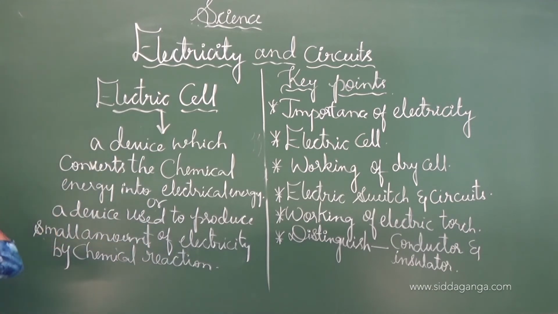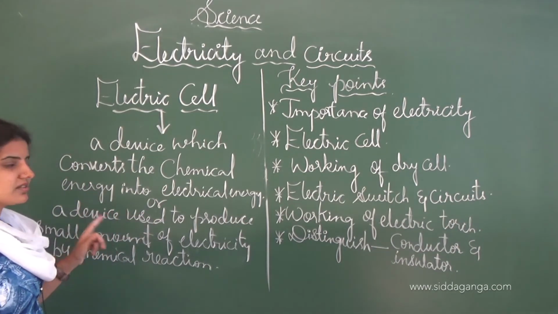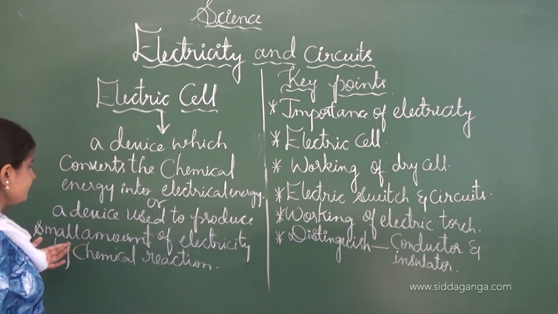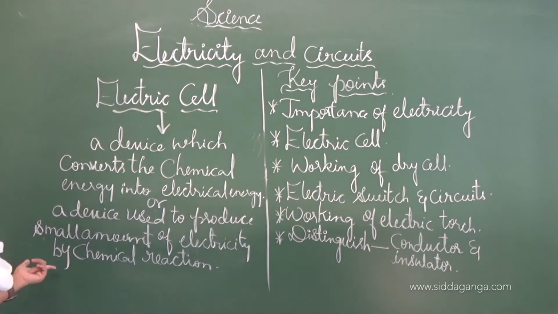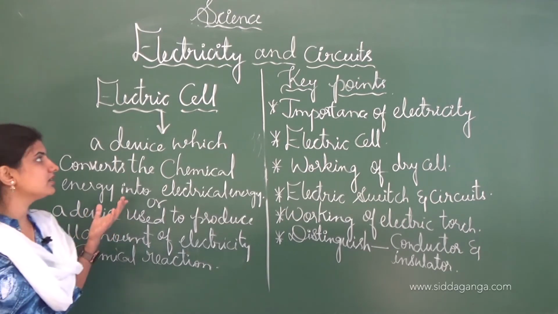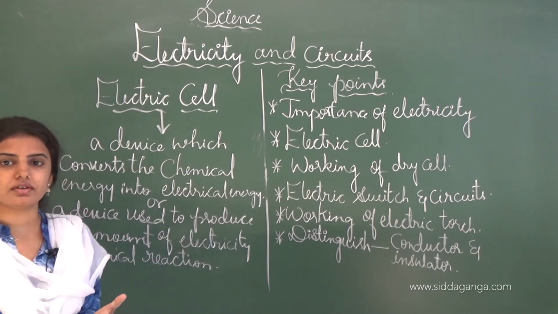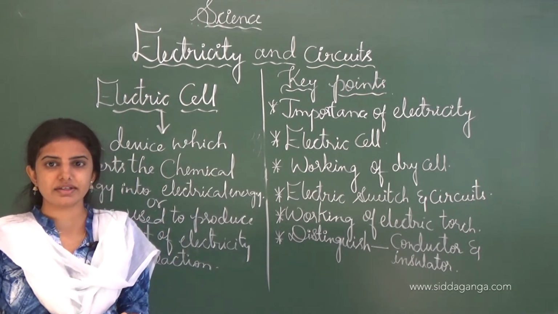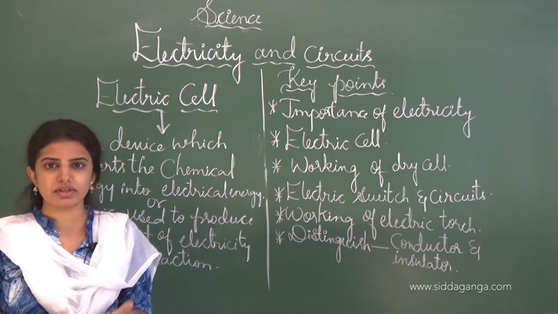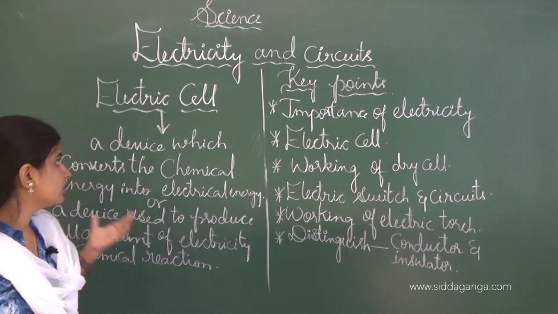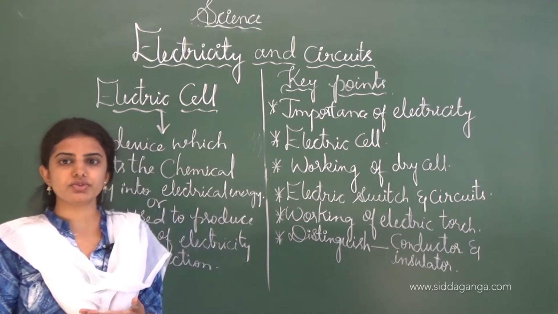An electric cell is nothing but a device which converts chemical energy into electrical energy. One more definition: a device which is used to produce a small amount of electricity by chemical reaction. Inside the electric cell there are chemicals, and when these chemicals are used up, the cell will be down or will not be used again.